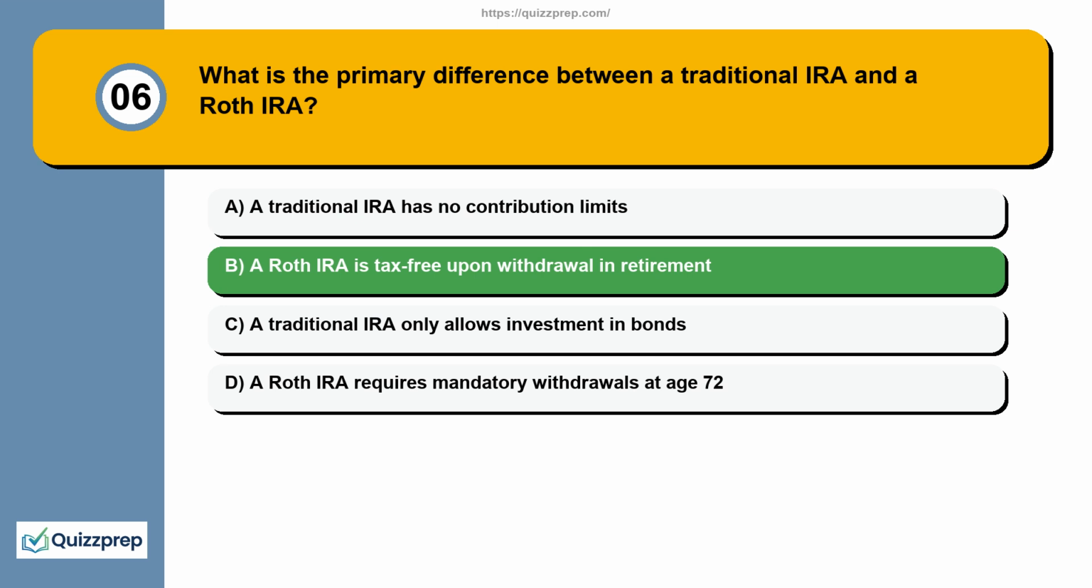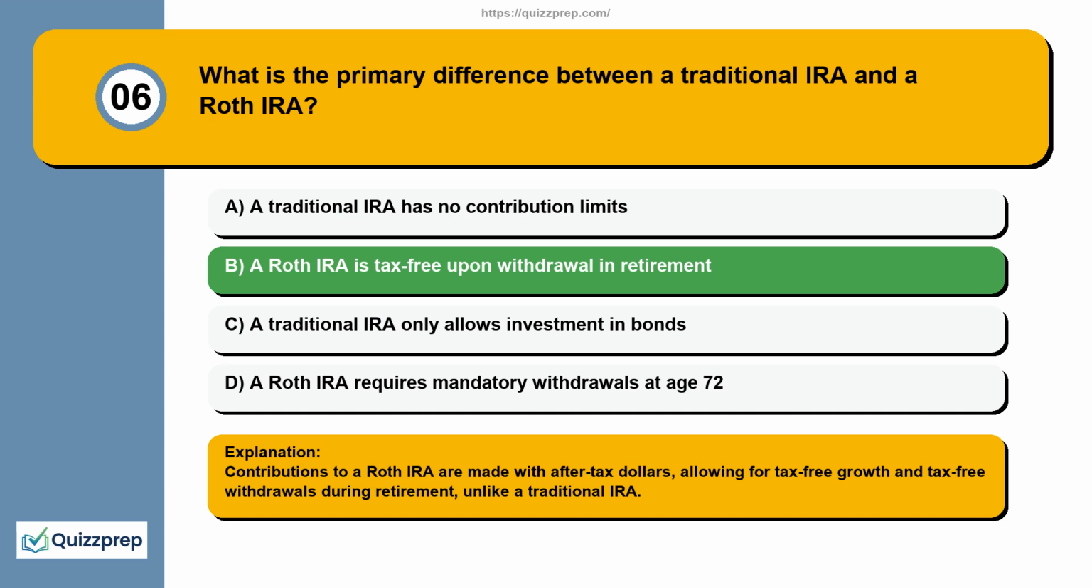The correct answer is option B. A Roth IRA is tax-free upon withdrawal in retirement. Explanation. Contributions to a Roth IRA are made with after-tax dollars, allowing for tax-free growth and tax-free withdrawals during retirement, unlike a traditional IRA.